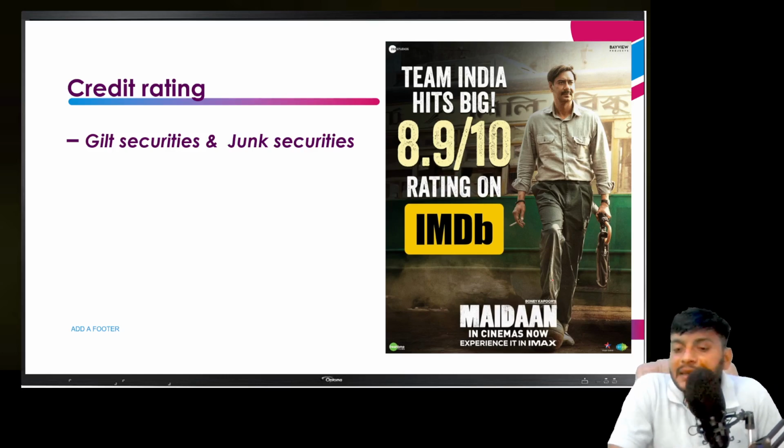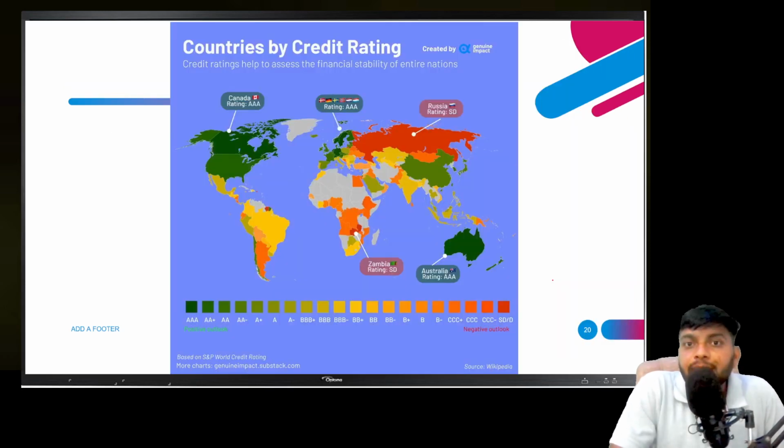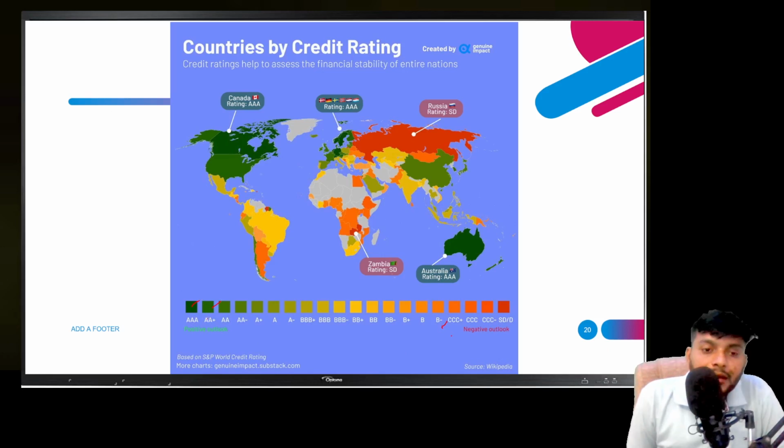Similarly, credit rating is given to different countries' governments on the basis of the performance of their securities. Let me discuss how it works. There are basically two types of securities: gilt-edged and junk securities. This is a map of all the countries of the world, and these are the types of ratings like AAA, A plus plus, AA plus, AA, AA minus, A plus, A minus, triple B plus, triple B minus, double B plus, double B. So there are ratings like this.